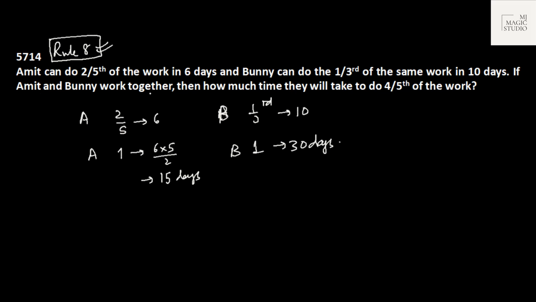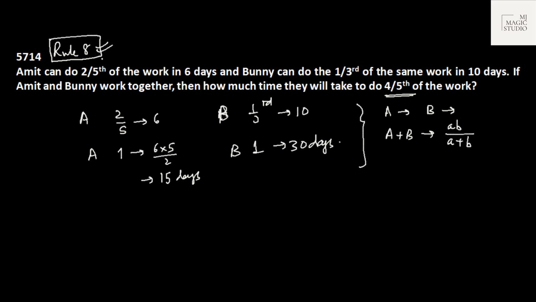If Amit and Bunny work together, then how much time will they take to do 4/5 of the work? Again, here we know the drill. If we know the time taken by A and the time taken by B to do some work individually, then the time taken by both of them working together would be nothing but the product of their times divided by the sum of their times.